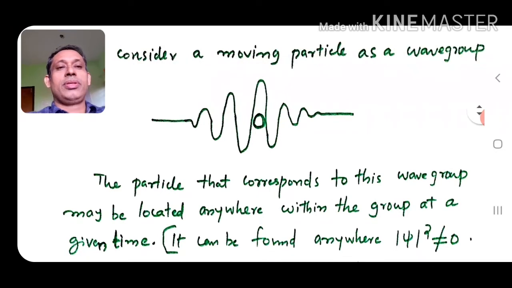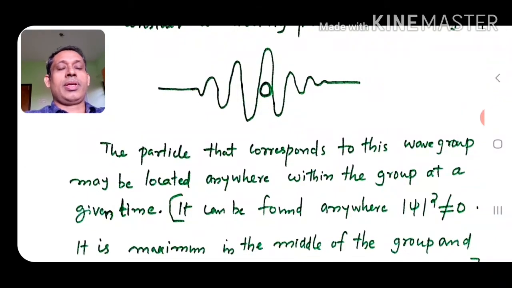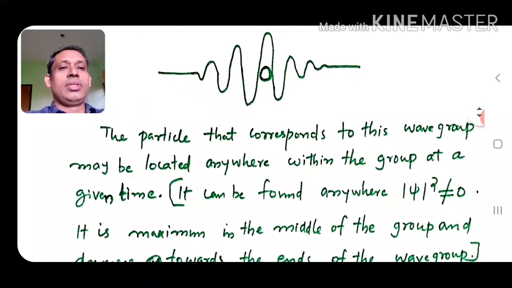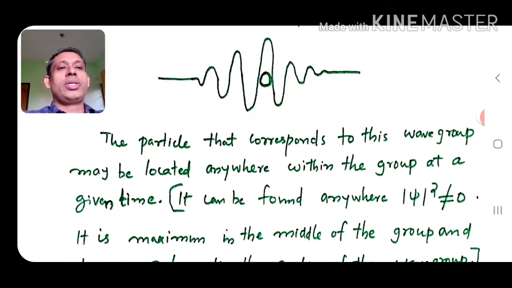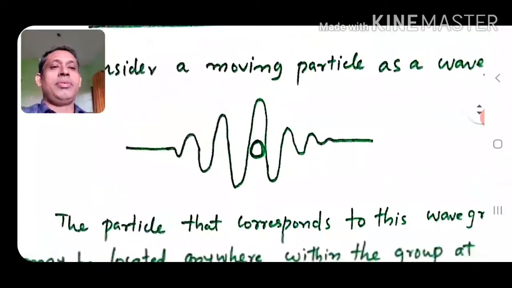In a specified region there is a wave, and outside that region the wave function is 0. In the region where the wave function is not 0, there is a probability of finding the particle.